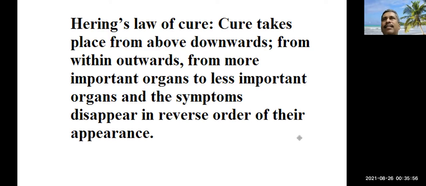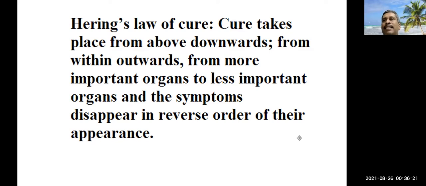It means from above downwards, from head to body. We know that the head contains the most sensitive and most important organs of our body. From within outwards. From within means from inside our body. That is, brain and nerve are considered as the most inside organs.